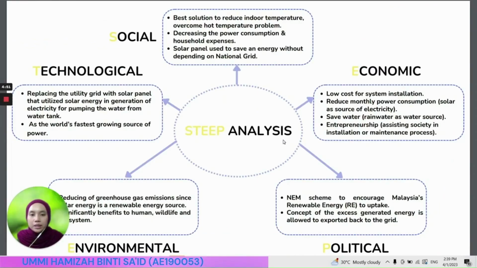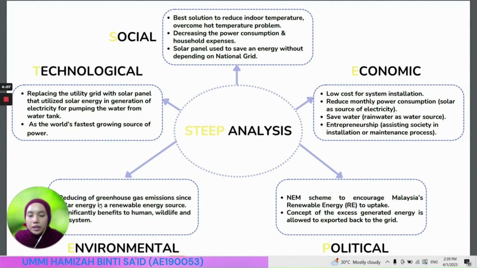For the STEEP analysis, we have five types of analysis, which are social, technological, environmental, economic, and political. For the social, our cooling system is the best solution to reduce indoor temperature and overcome the hot temperature problem, and decrease power consumption and household expenses. A solar panel is used to save energy without depending on the national grid. Next is technological, to replace the utility grid with a solar panel that utilizes solar energy to generate electricity for pumping the water from the water tank. As we know, solar panel is the world's fastest growing source of power.